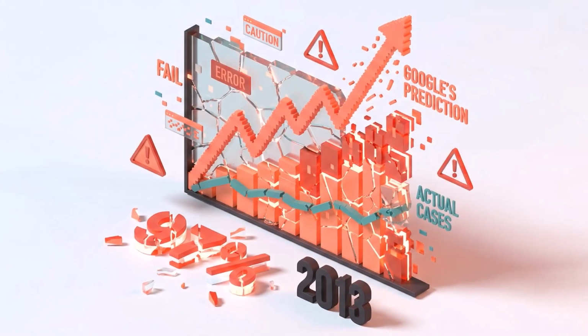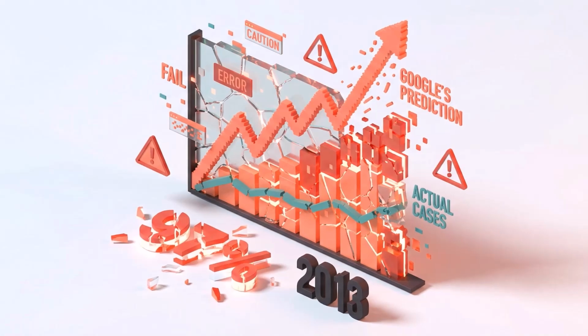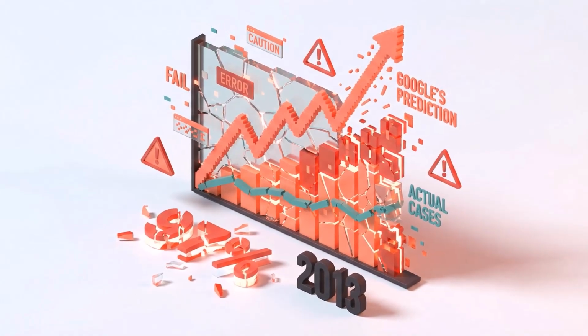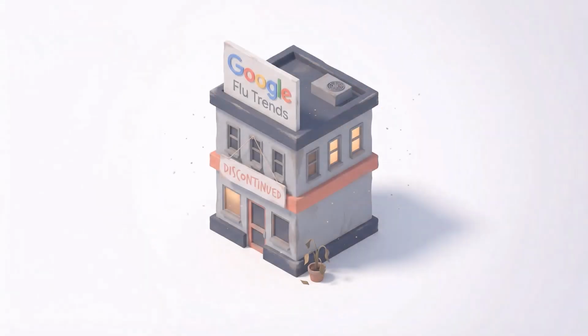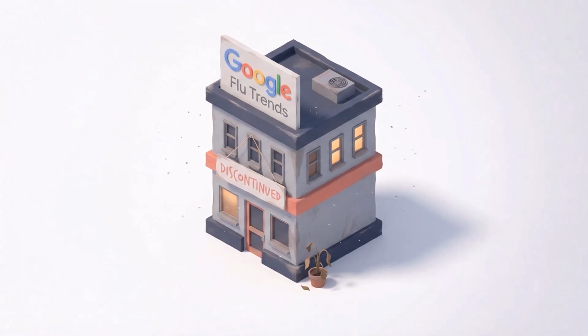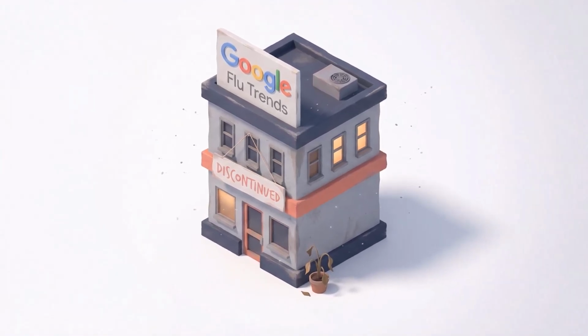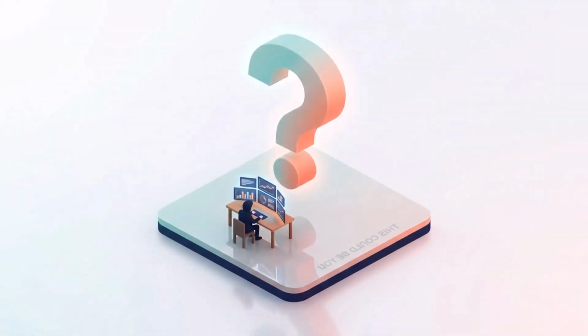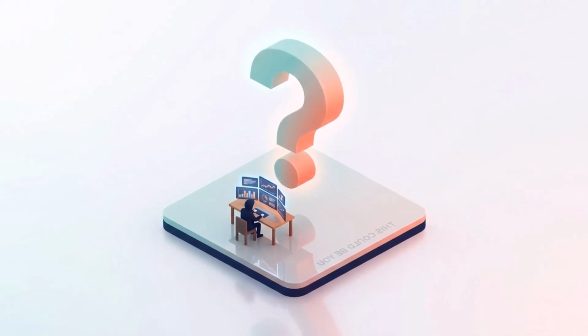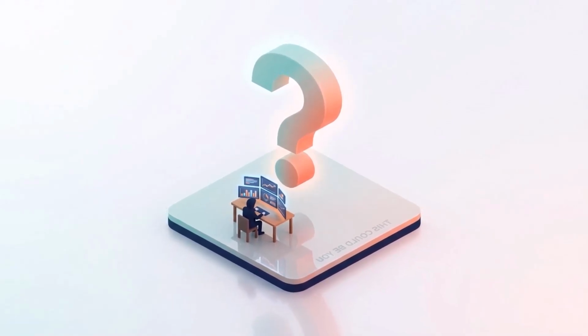Then 2013 hits. Google predicts twice the actual flu cases, off by 100%. Total public embarrassment. They quietly shut it down a year later. So what happened? And more importantly, are you making the same mistake right now?